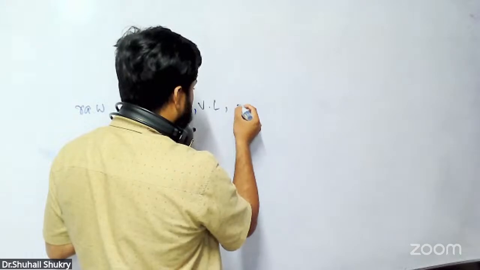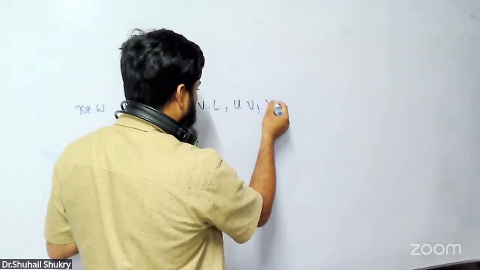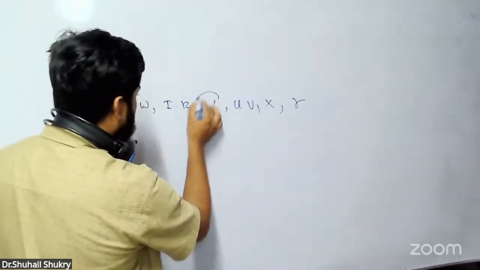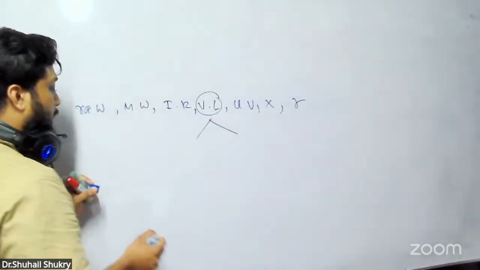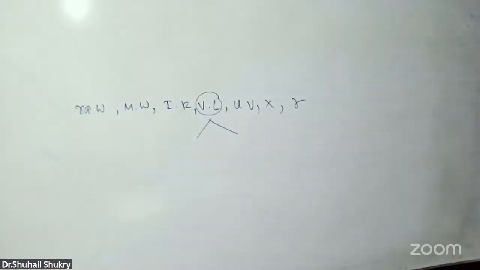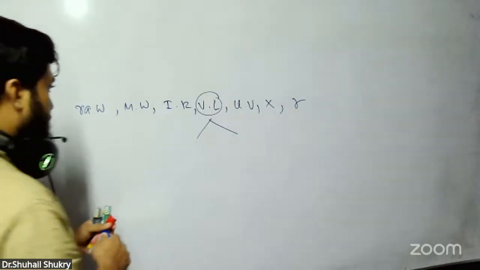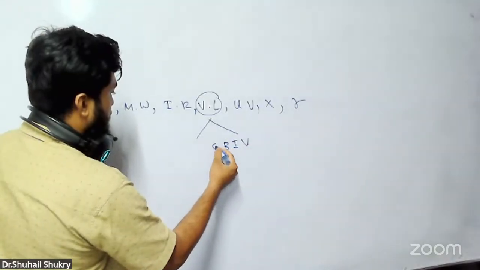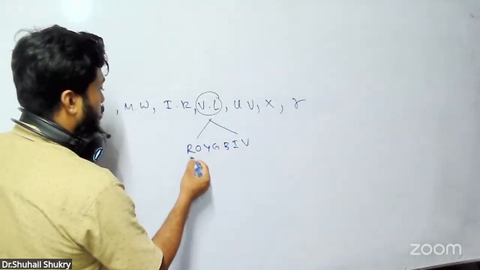Then UV. Then X-ray. Then gamma ray. Even for visible light, I can take VIBGYOR. Highest frequency for violet. Remember this. This is the order.